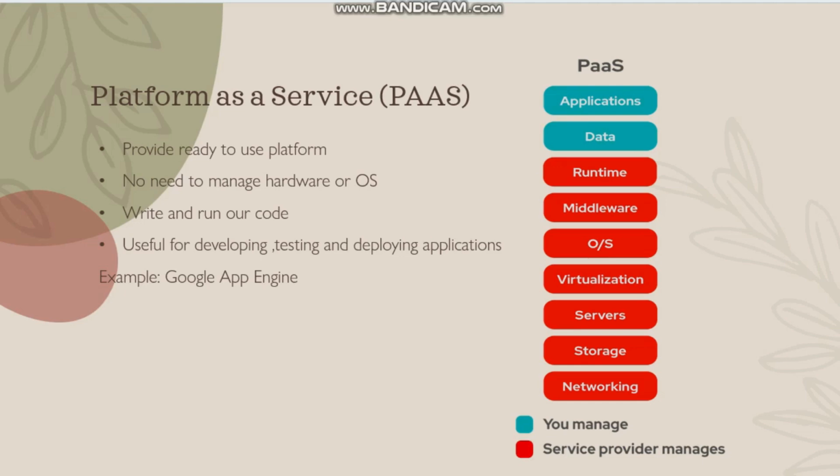Platform as a service. Platform as a service means it provides a ready-to-use platform, which means we don't need to manage any hardware or the operating system. We only write and run our code. So that's why it's very useful for web developers for developing or testing any application. For example, Google App Engine. With Google App Engine, we don't need to manage its hardware, software or operating system. We just write the code and execute it. So that's why it's called platform as a service.